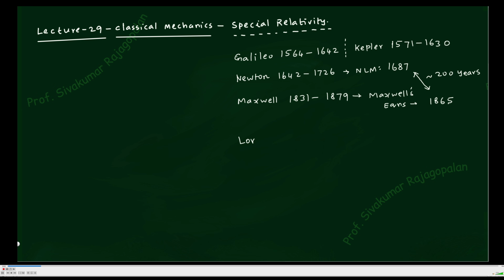Afterwards, after Maxwell has given his equations, Lorentz's work became very famous, because Lorentz did quite a bit of work in electromagnetic theory, and in particular Lorentz got the Nobel Prize for electromagnetism in the year 1902. By the way, the Nobel Prize itself started sometime in the 1900s. That is the reason Galileo, Newton and Maxwell didn't get the Nobel Prize. That doesn't mean that they didn't do work. It's not like that. The concept of the Nobel Prize itself was not there.